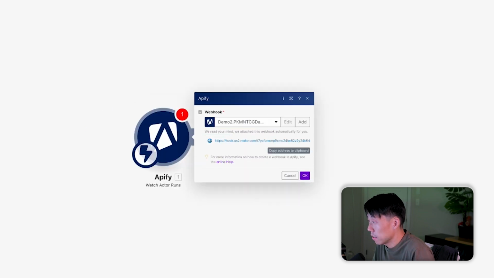Hit OK. Now that we have the webhook set up, the nice thing about Apify is that there's a nice little integration with Apify and Make where they actually do set up the webhook for you. So we're just going to verify it really quickly. BMP8 is where it ends.